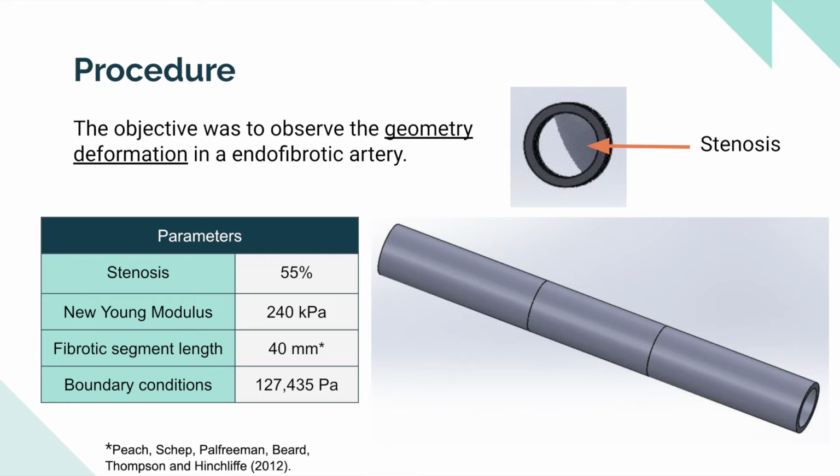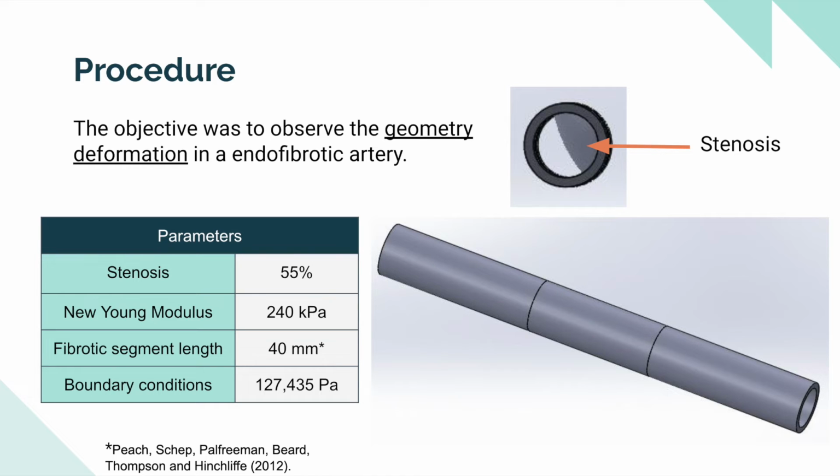The third part was a middle part of 40 millimeters of length that replicates the endofibrotic part, with a Young modulus of 240 kilopascals and a stenosis of 55% of its diameter.